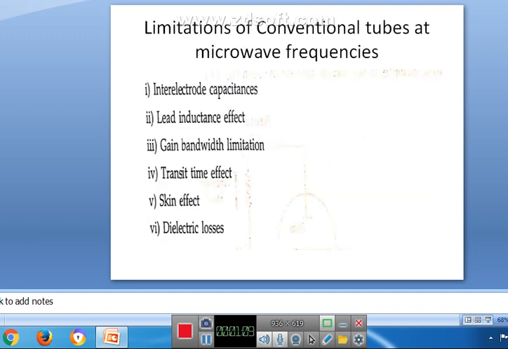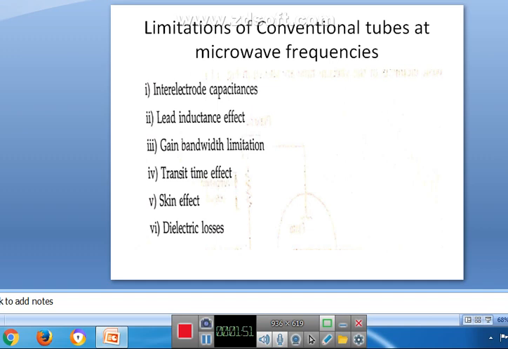First, we will see what are the limitations of conventional tubes at microwave frequencies. At microwave frequencies, the microwave tubes are used because they can provide higher output power, lesser noise, and better reliability.